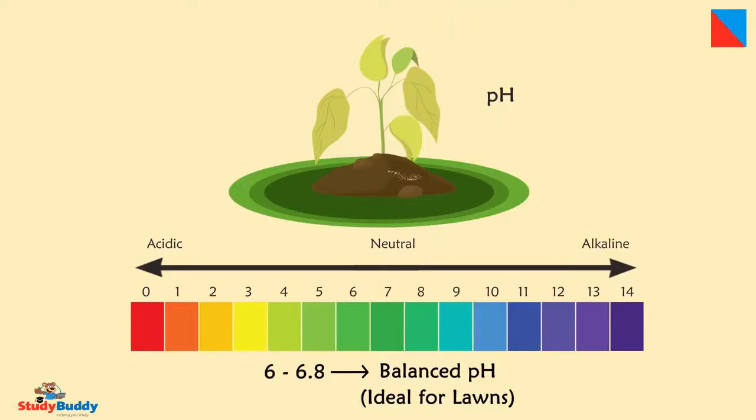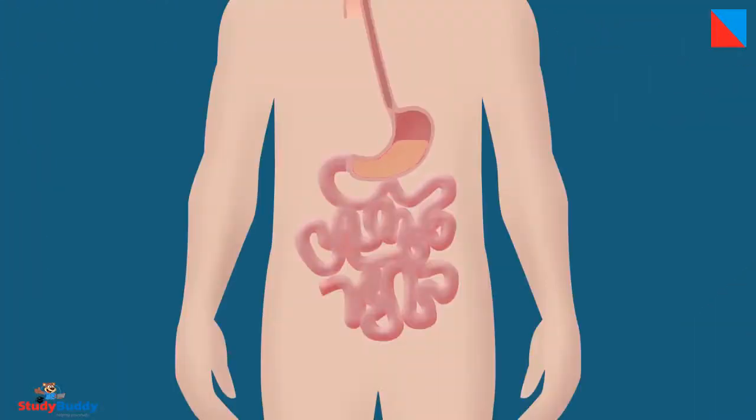And does it affect us too? By now, you should know that our stomach produces hydrochloric acid which helps in digestion. Sometimes, if too much acid is produced, it causes pain and irritation. It can even cause ulcers.